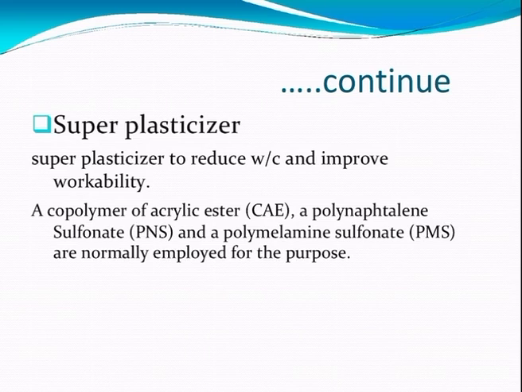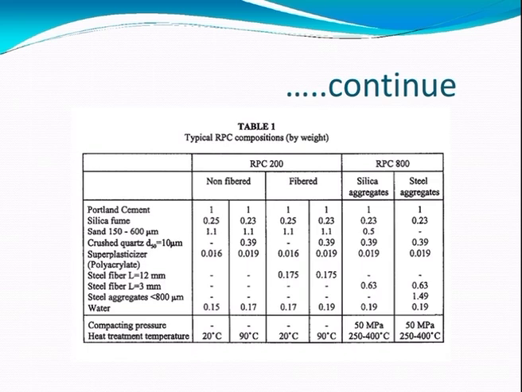Next one, superplasticizer. Superplasticizers are used to reduce the water-cement ratio and also to improve the workability. A copolymer of acrylic ester, a polynaphthalene sulfonate, or a polymelamine sulfonate are normally employed as superplasticizer. The table shows the reactive powder composition by weight for RPC 200 and also for RPC 800.